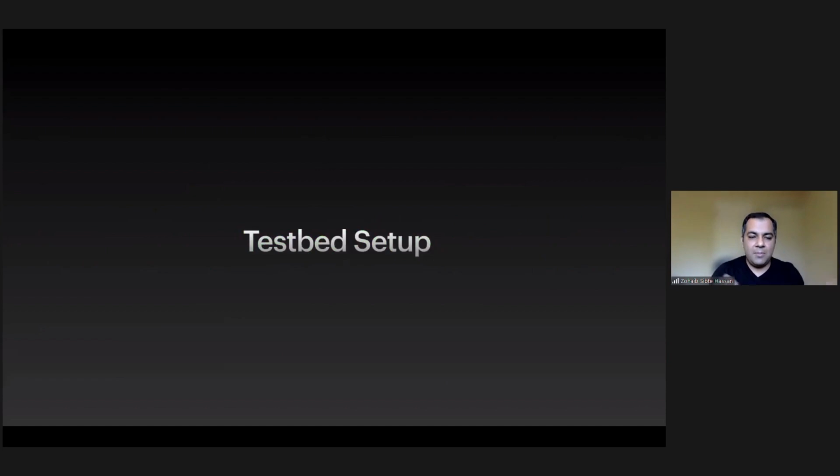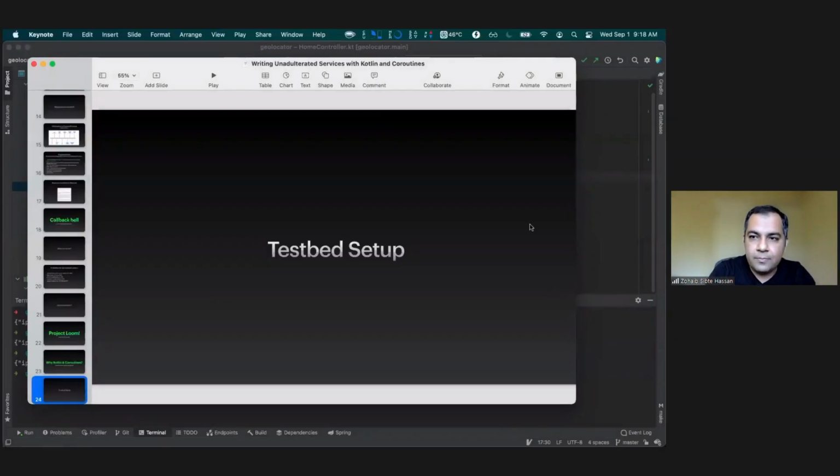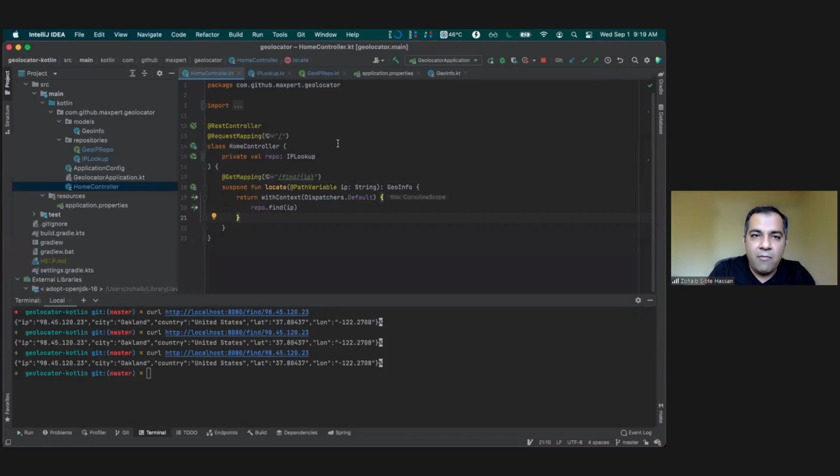So, testbed setup. Let me quickly show you the end result of what you're going to see, and we'll work backwards from there. Here I have a running Kotlin project where I wrote a simple piece of code where all we're doing is, given an IP, we resolve the IP from an external service.